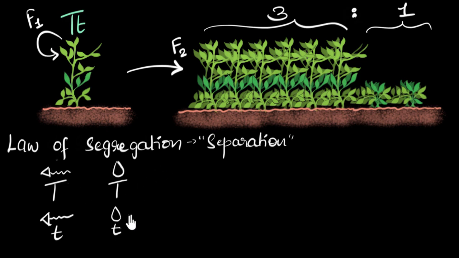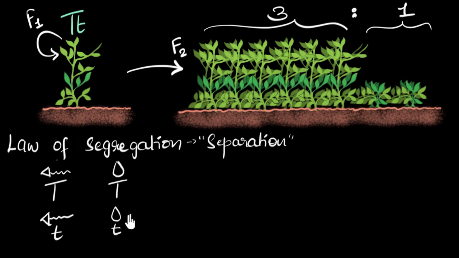But there are other possibilities as well, right? So you know what I want you to do at this point? I want you to pause the video and see if you can find out how many such possibilities there are. And out of those possibilities, how many do you think will be tall and how many do you think will be short? And see if you can get that magic ratio, 3:1. So it's a great idea to pause the video and see if you can figure this out now.